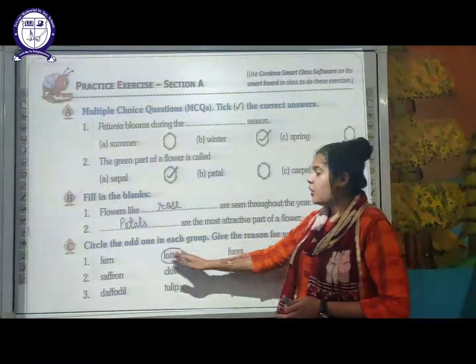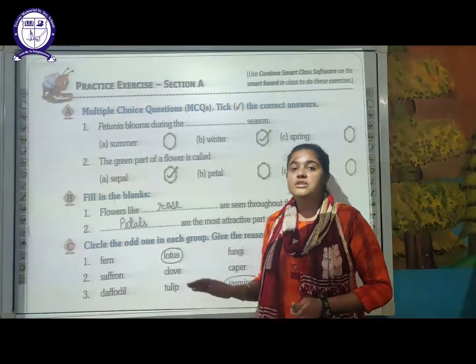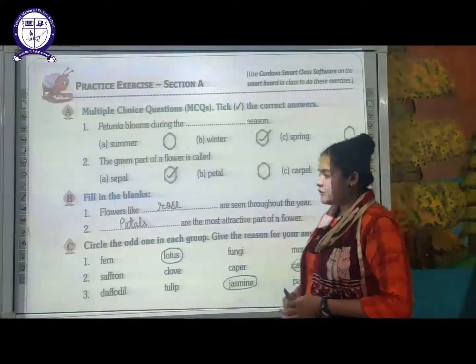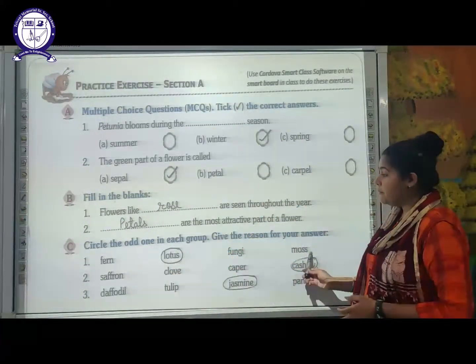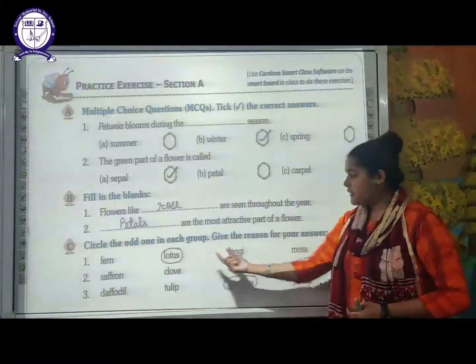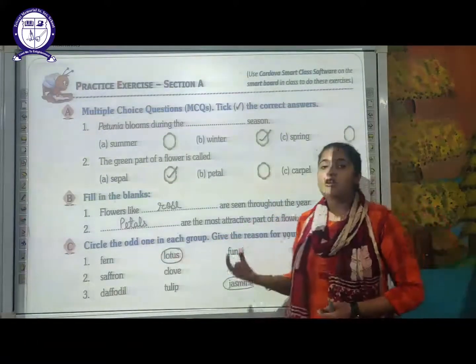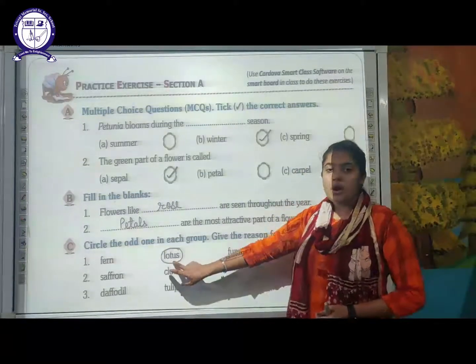Next is circle the odd one out. So 4 options are provided. You have to circle the one which is different from the rest of the 3. So first of all, first is fern, lotus, fungi and mosses. As you can see here, the fern, fungi and mosses are non-flowering plants, that is, they do not bear the flower, and lotus is the odd one out.